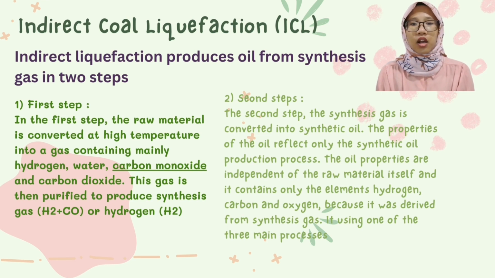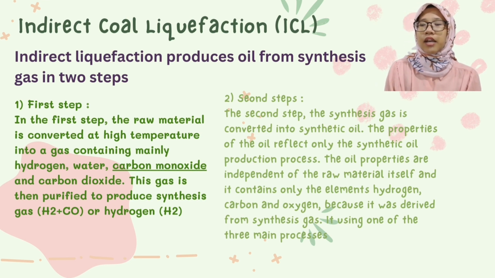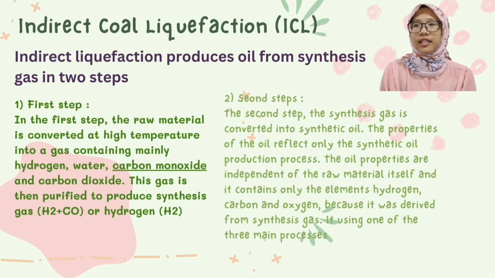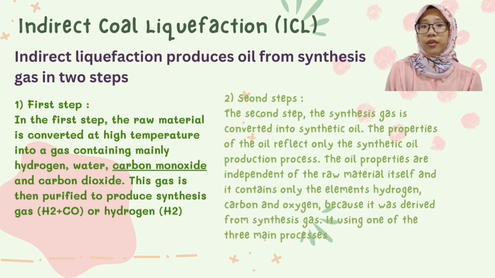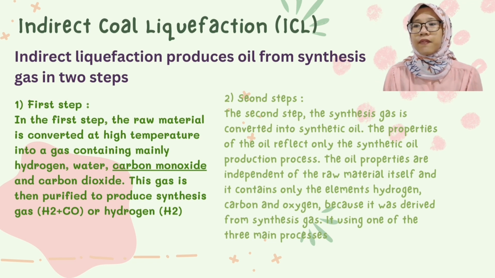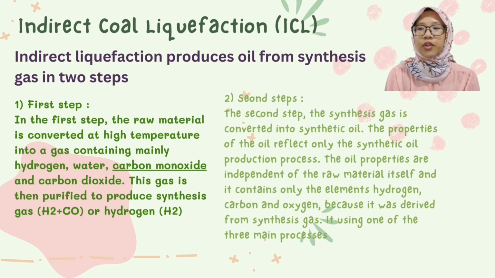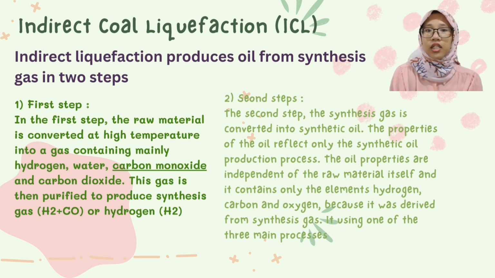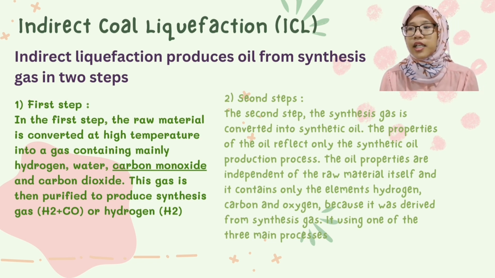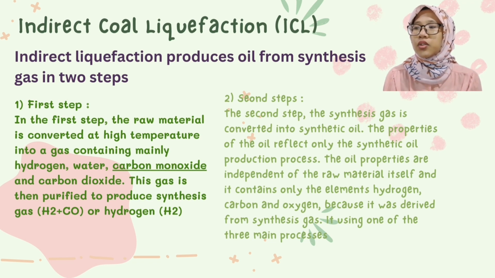Then the second most common method in CTL is indirect liquefaction, ICL. In ICL, there are two steps to produce oil from synthesis gas. In the first step, the raw material is converted at high temperature into a gas containing mainly hydrogen, water, carbon monoxide, and carbon dioxide. This gas is then purified to produce synthesis gas, H2 plus CO plus carbon dioxide, or hydrogen H2. For the second step, the synthesis gas is converted into synthetic oil.